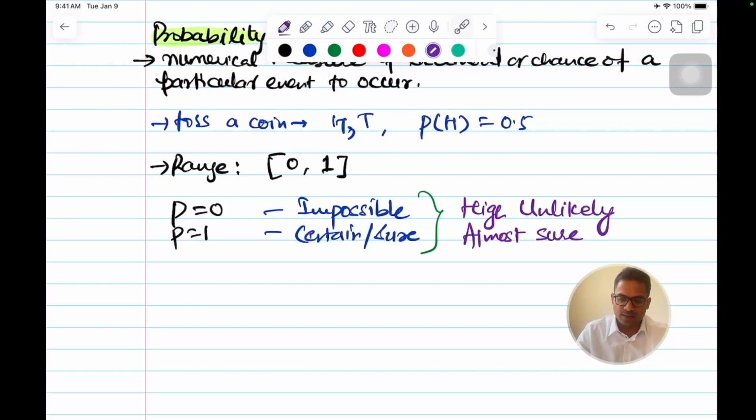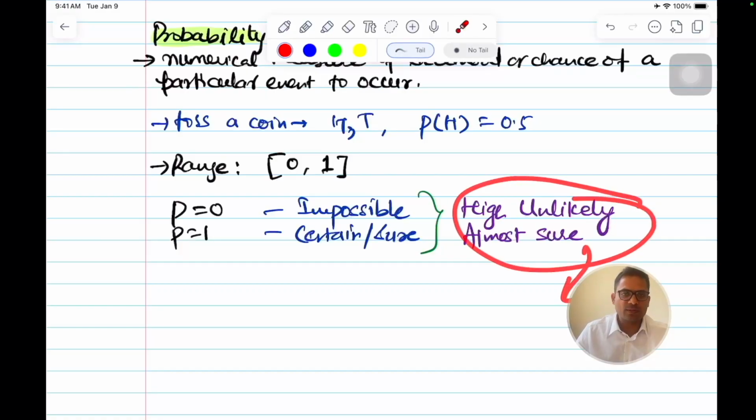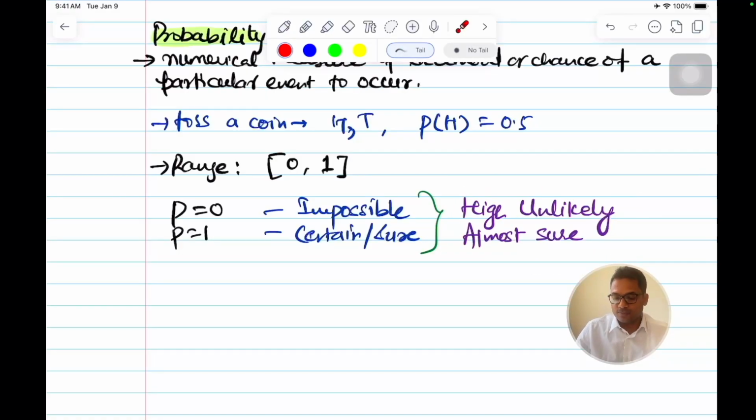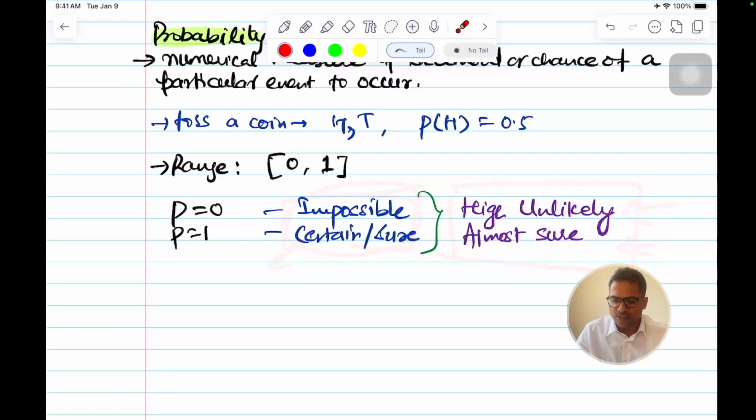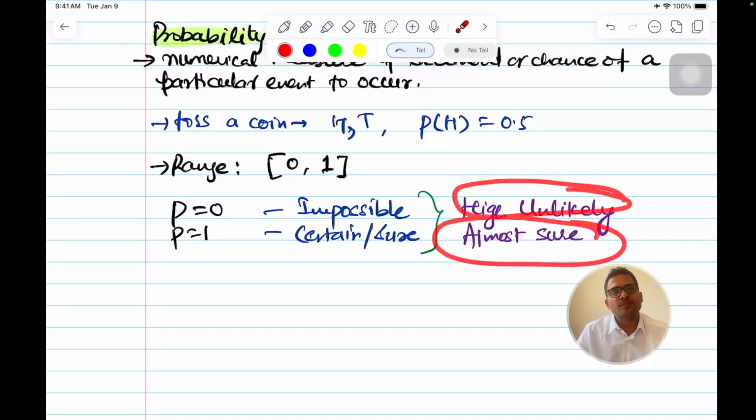I'll discuss these two terms in more detail, why it is so, and explain with an example that is very easy to understand. We use the other terms in common usage too, but this is the more general definition that we should stick with. This should be our understanding of probability.